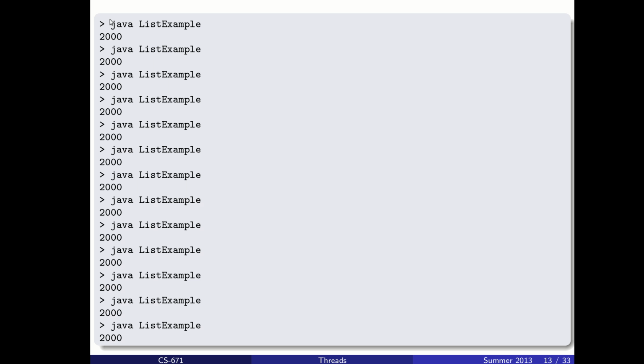We call the program once, and it creates an array list with 2,000 items in it with presumably no problems. We won't know the order that the numbers will get inserted there, much like we didn't know the order of our printing before, but those 2,000 items all got inserted. So if that's the only job we wanted to do, that works okay for several different calls to our list example program.